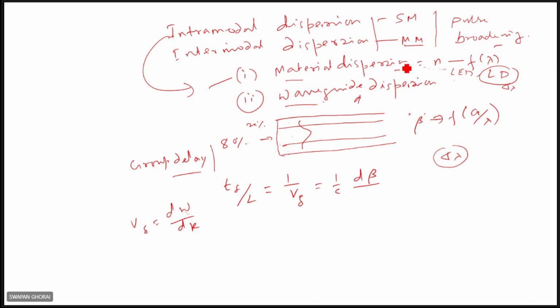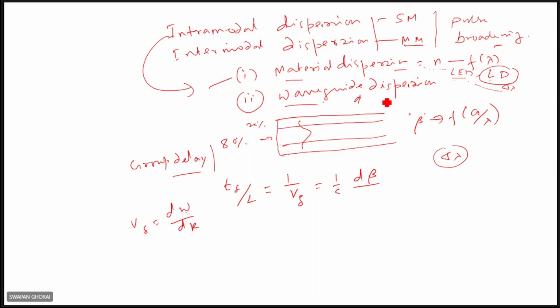If you use LED sources, the situation will be worst, because of the large value of spectral width, delta lambda. A large delta lambda means more dispersion effect will be there. But a laser is almost monochromatic; not perfectly monochromatic, but coherence is there. Because of this, delta lambda is very narrow, so this dispersion will be less. We will see the quantitative and qualitative descriptions in detail.